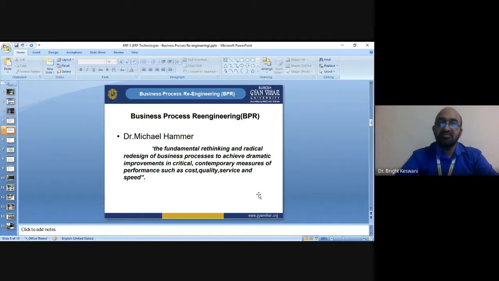We are talking about business process, and secondly, we are talking about re-engineering. Although there are three words, business and process are related to each other, so we can say there are two words in the abbreviation BPR. Let us talk about re-engineering first. Re-engineering is the fundamental rethinking and redesigning of business processes to achieve dramatic improvements in critical contemporary measures of performance such as cost, service, quality, and speed.